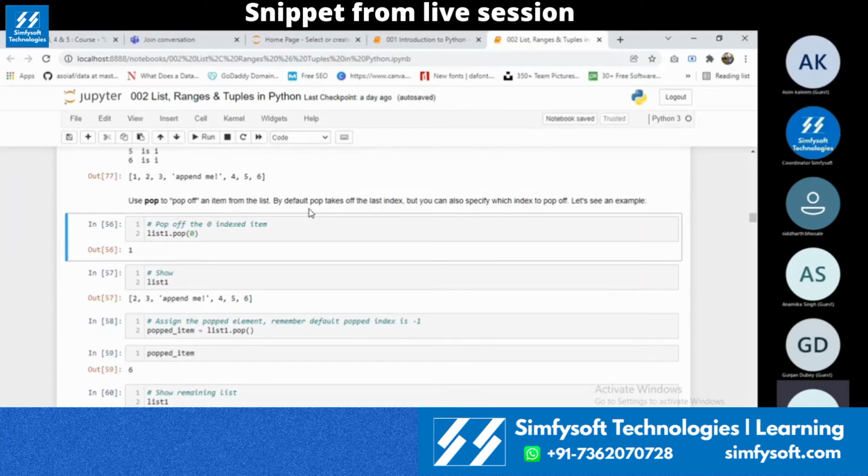Next is pop. Reassigning and appending is to add a value. Pop is to remove a value. And pop works in both ways. If you are giving an index to pop, it will just remove whatever value is present at that index. You can also give it without an index. If you are giving a pop function without an index, it will just remove the value at the end of a list.